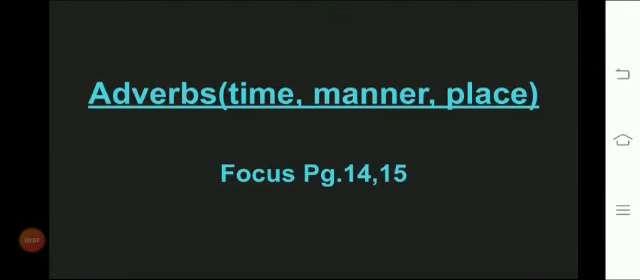Okay, students, today our topic is adverbs: time, manner, and place. You have previously done adverbs in the OI textbook. Today you are going to learn more about them and more about their types. We will work on Focus page number 14 and 15, so take out your Focus books and open page number 14 and 15.